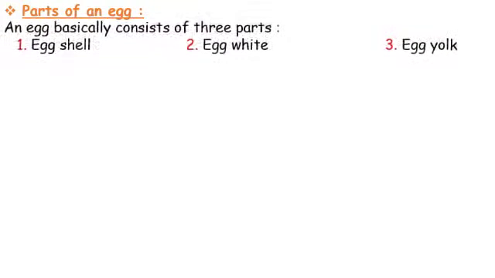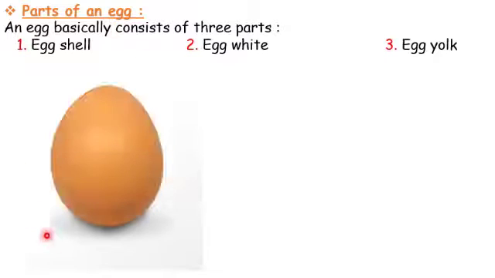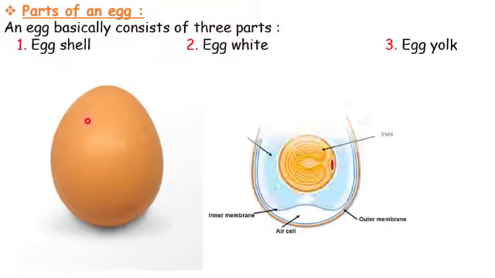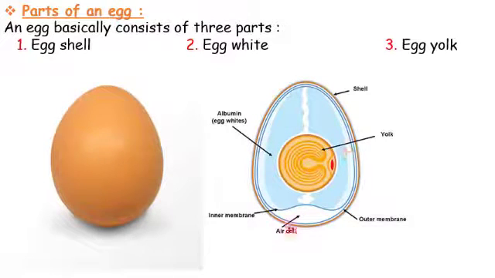So, parts of an egg. An egg basically consists of three parts: the eggshell, الغلاف الخارجي of the egg, the egg white, and the egg yolk. So, if we look at this, this is the outer shell, which is the eggshell. Now, if we look at the egg, we can see that this one is the shell, this is the yolk, the yellow part of the egg.